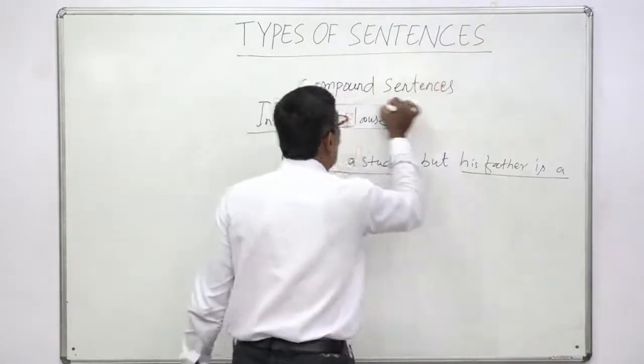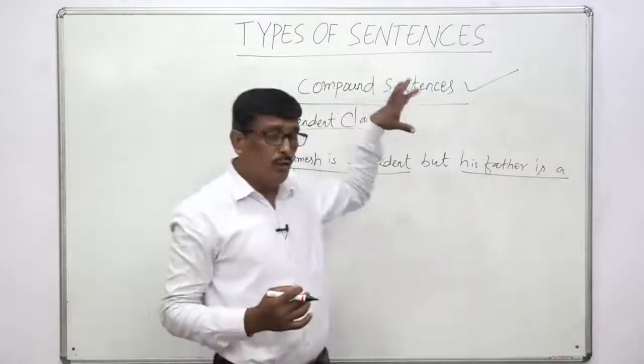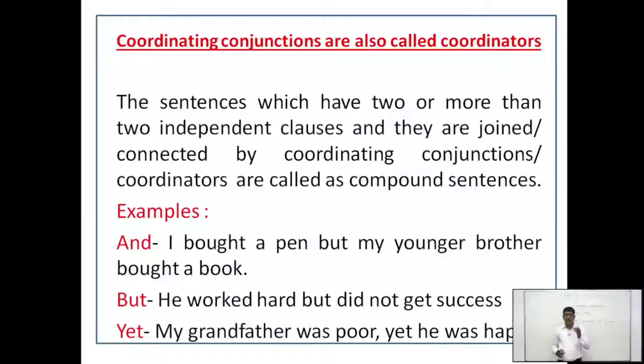We will focus only on compound sentences today. And what do you mean by compound sentences? The sentences which have two or more than two independent clauses, and these independent clauses are joined or connected by coordinating conjunctions or coordinators, are called compound sentences. Have you understood the definition of compound sentences?